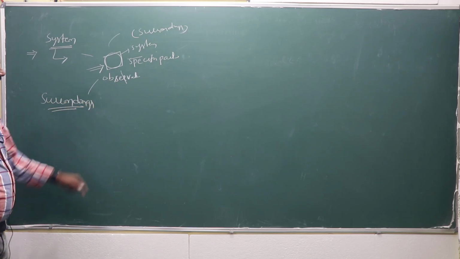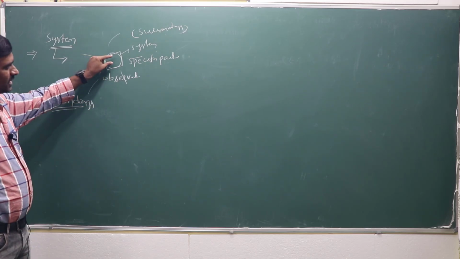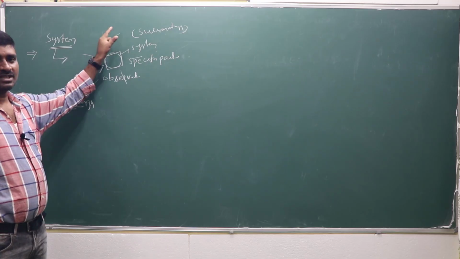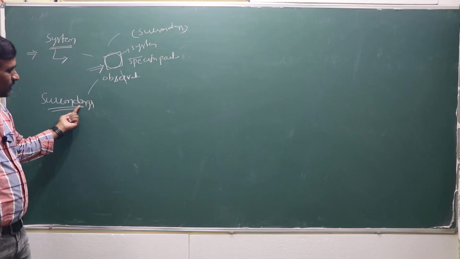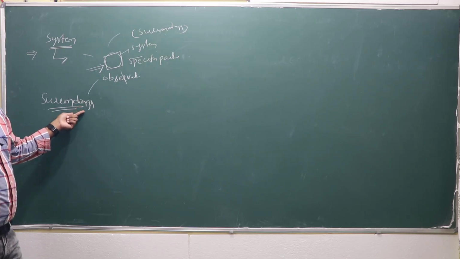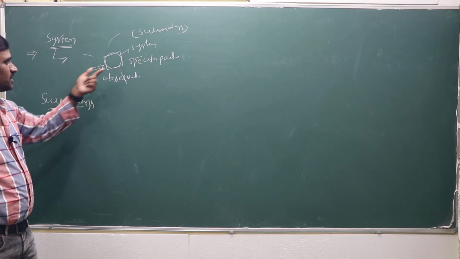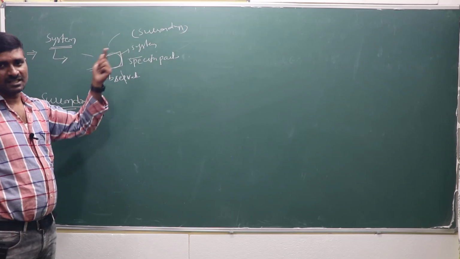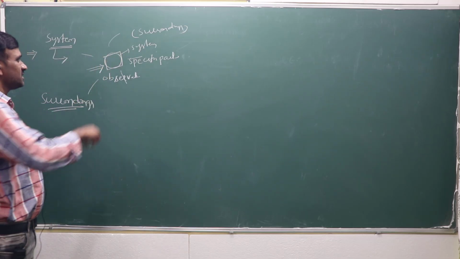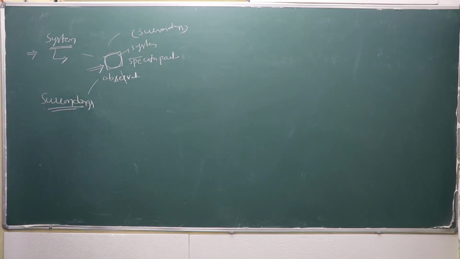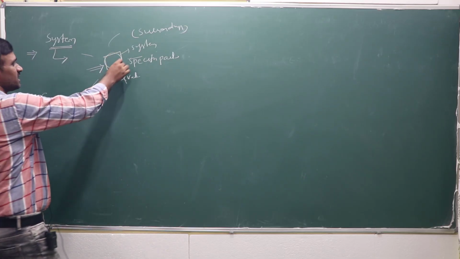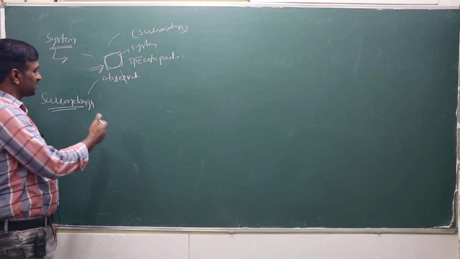What are surroundings? The rest of the system, or the remaining part, which is in a position to exchange energy, matter or whatever it may be with the system, is considered as the surroundings.